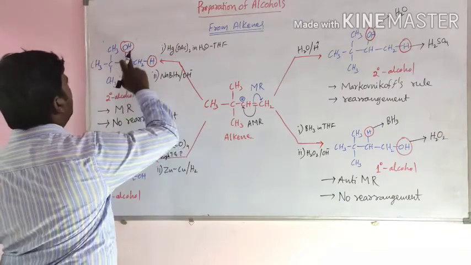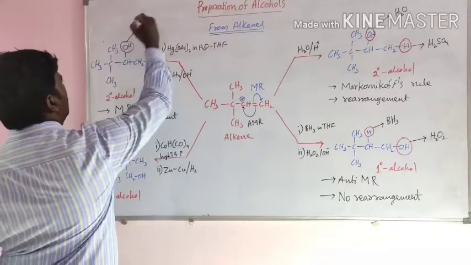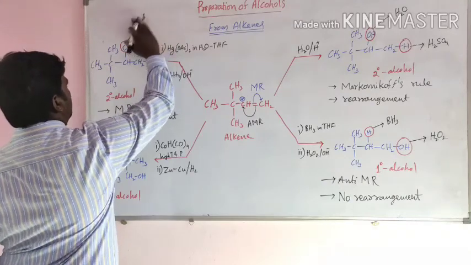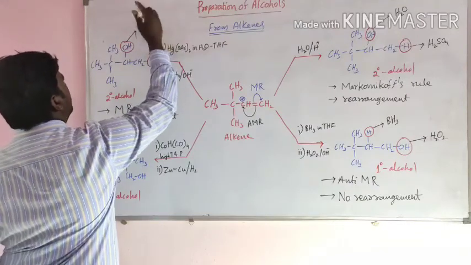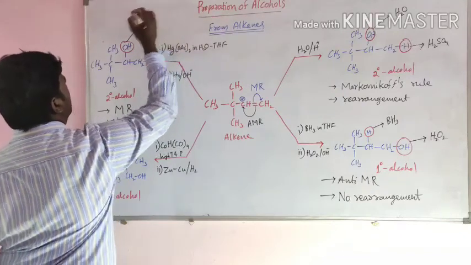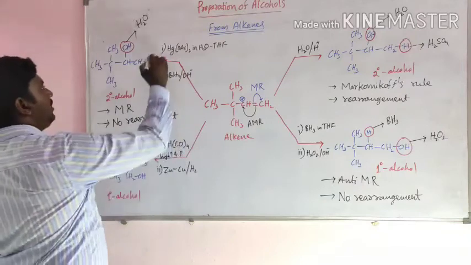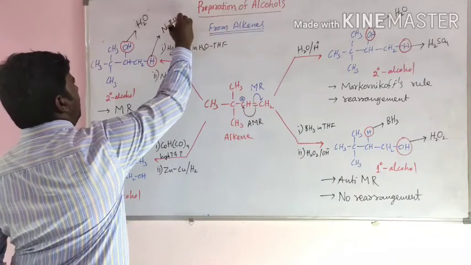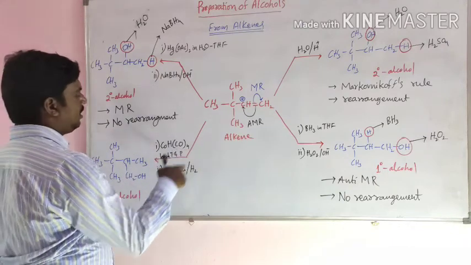In the secondary alcohol, the OH is taken from water, because mercuric acetate is taken in H2O THF solution. So here OH is taken from water and this hydrogen is taken from sodium borohydride.